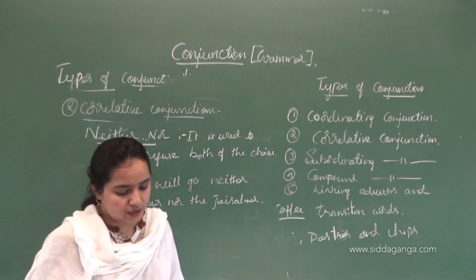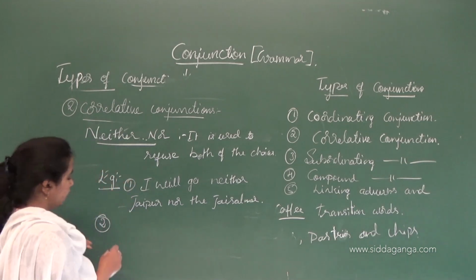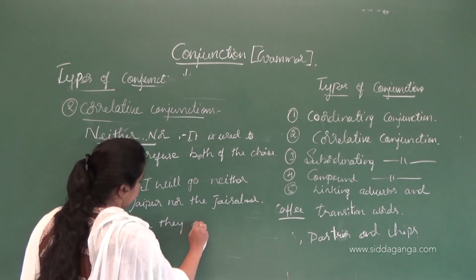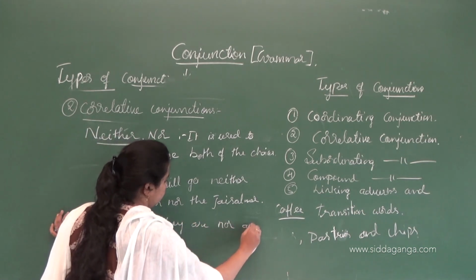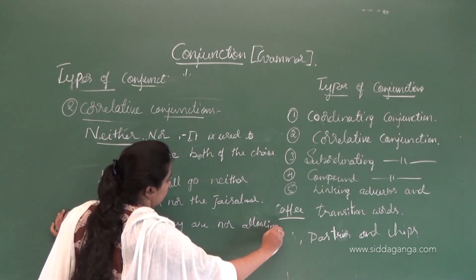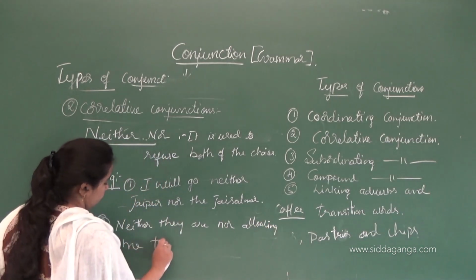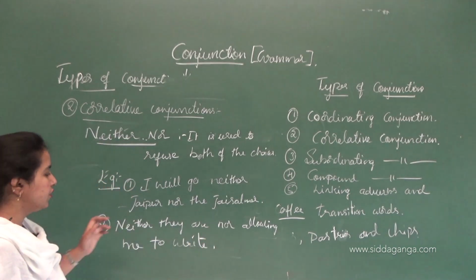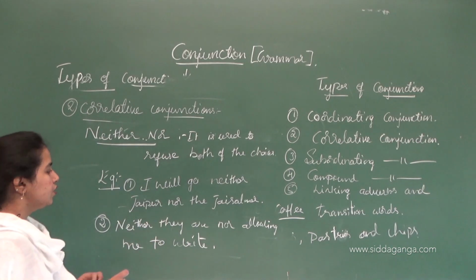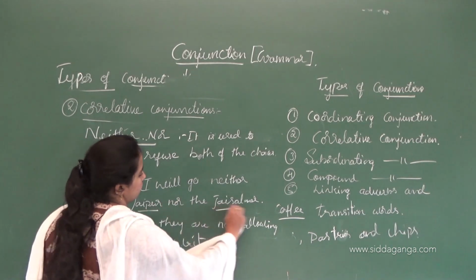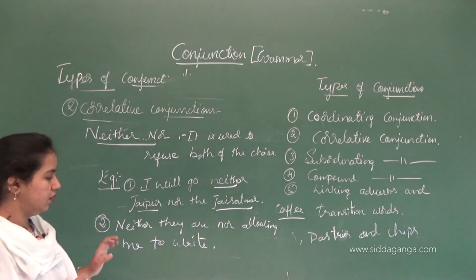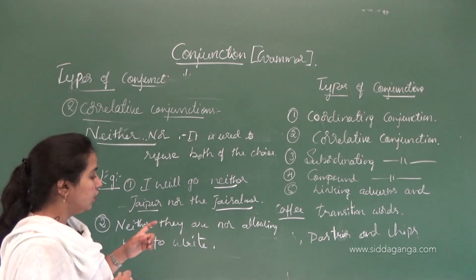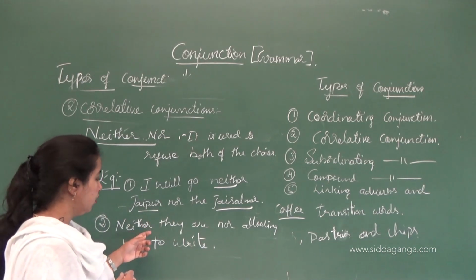Neither they are writing nor they are allowing me to write. Okay. So this is, I will go neither Jaipur nor Jaisalmer. So here there are two choices, and I am refusing the two choices here. So here also the same thing in the next sentence, that is neither they are writing nor allowing.